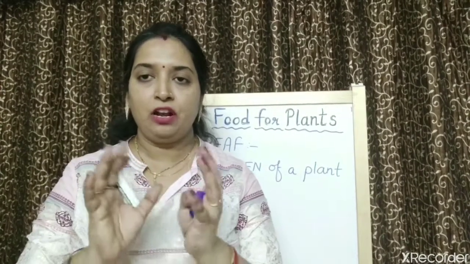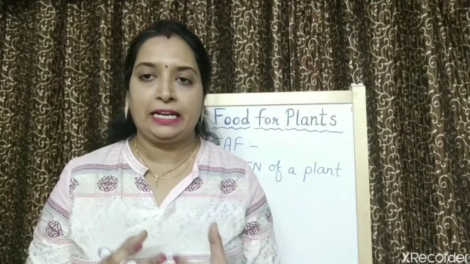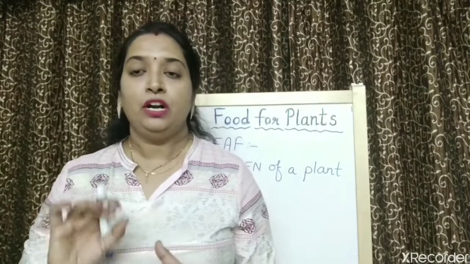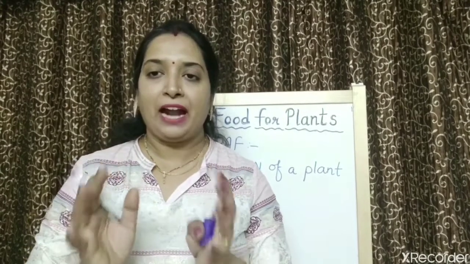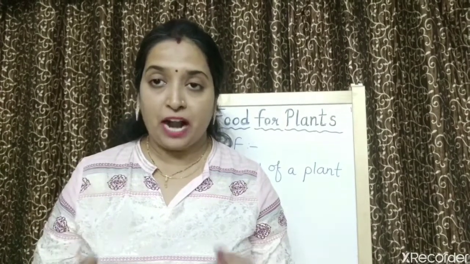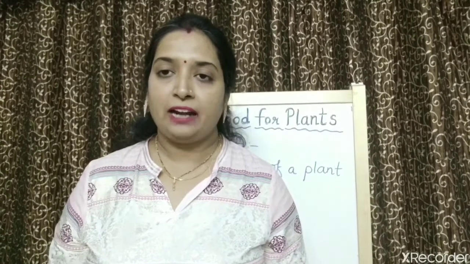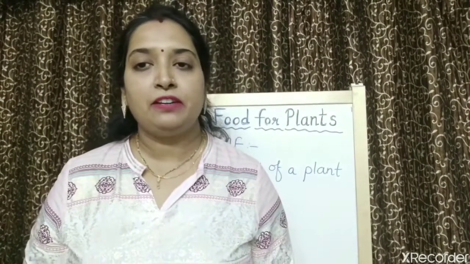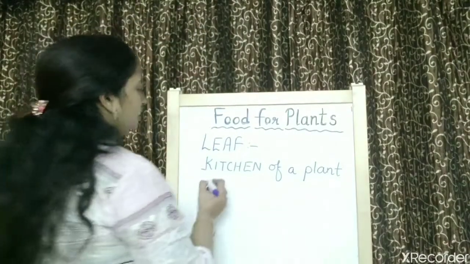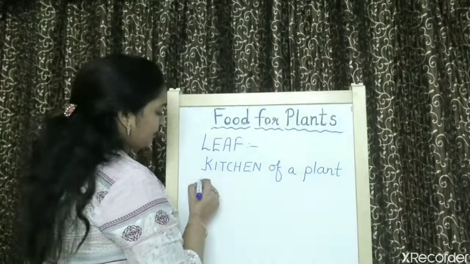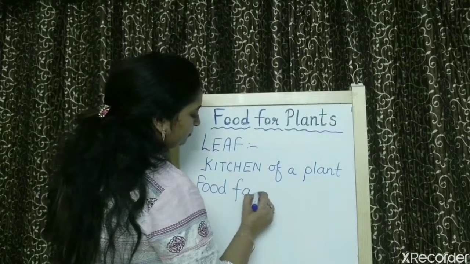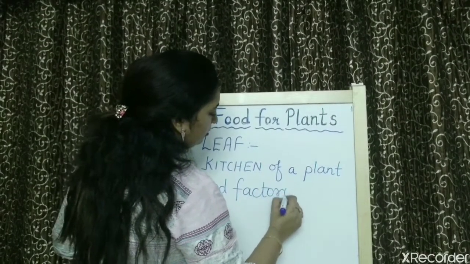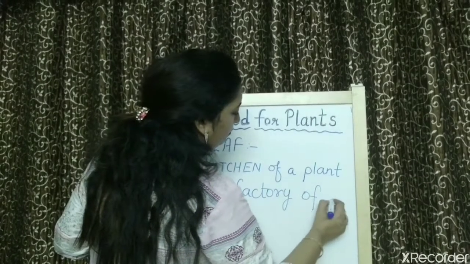Because in the leaf food is being prepared and it is being transported to different parts of a plant. So it is like a factory which is preparing food and transferring it to different parts of a plant. So what else name can be given to leaf? Leaf can also be called the food factory of a plant.